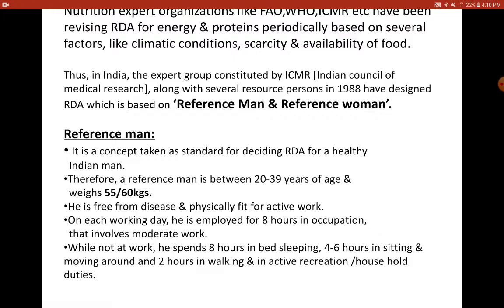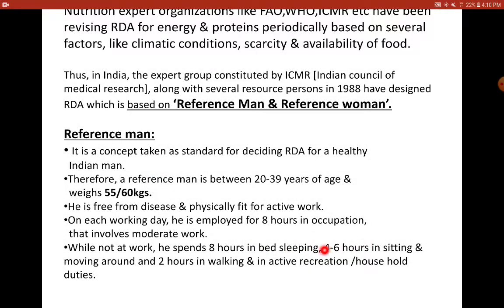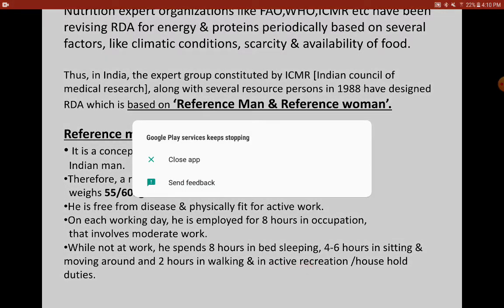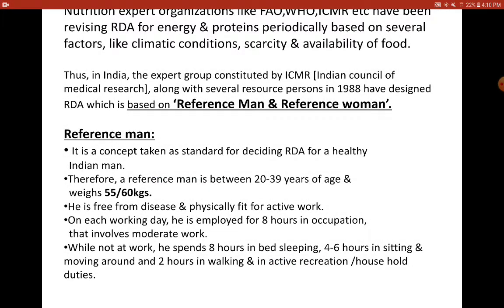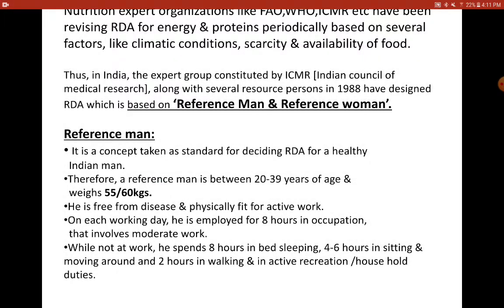On an average he works 8 hours in an occupation that involves moderate work, and while not at work he spends 8 hours in bed sleeping during the night, 4 to 6 hours sitting and moving around, watching television or things like that, and 2 hours walking and in any active recreation or household activities, which could include the evening walk or morning walk, swimming or yoga or anything like that.